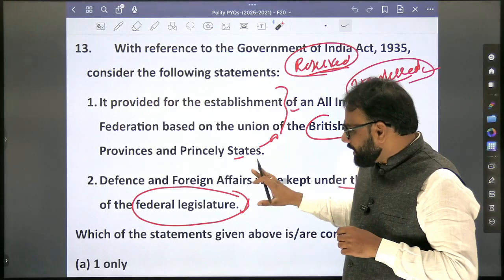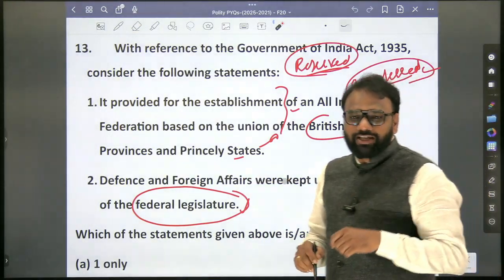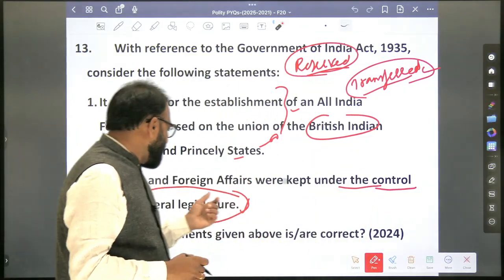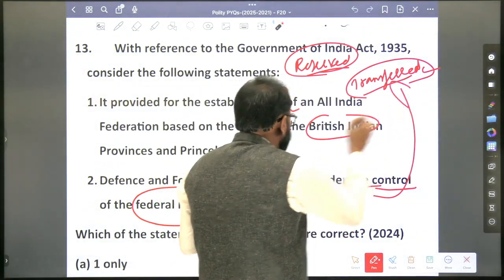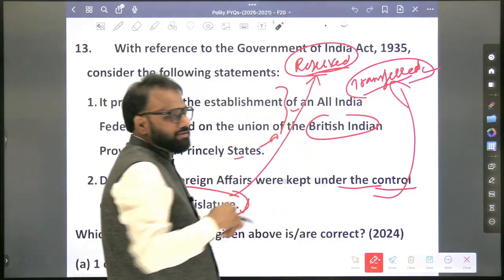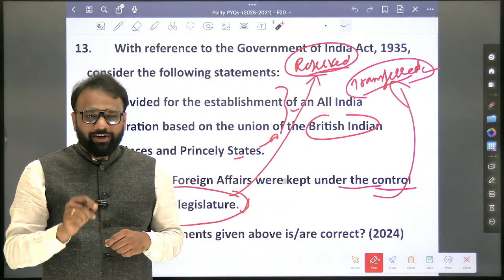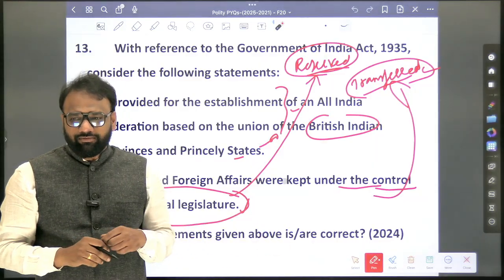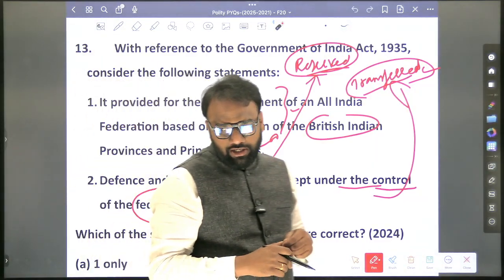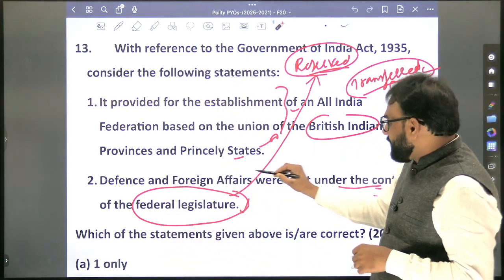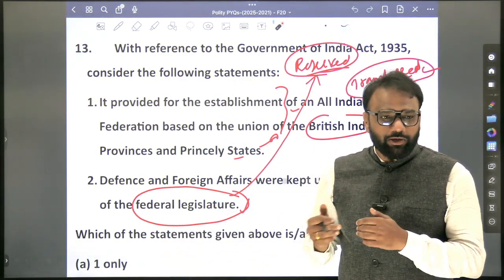Now what they are asking is, defense and foreign affairs were kept under the control of the federal legislature. What does it indicate? It means defense and foreign affairs, whether they were part of transferred subjects or reserved subjects, they were reserved. Hence this statement is wrong. So the second statement is wrong. So the answer is, they were kept under the control of the Viceroy.